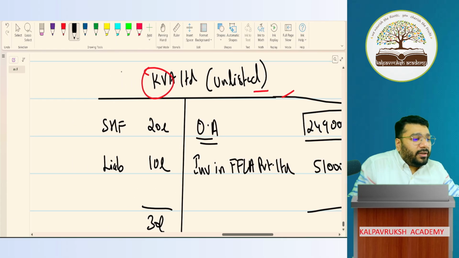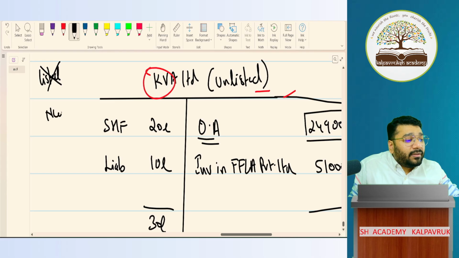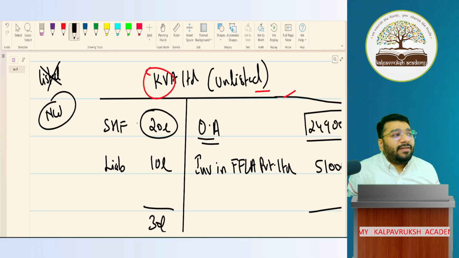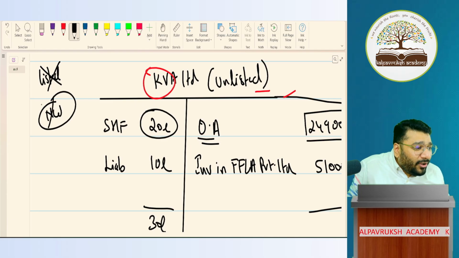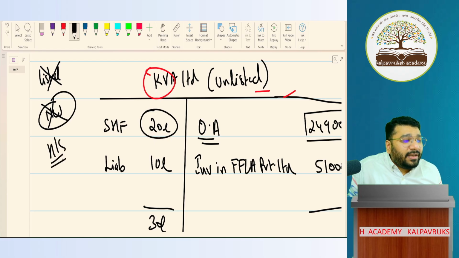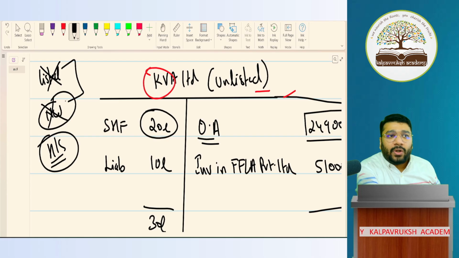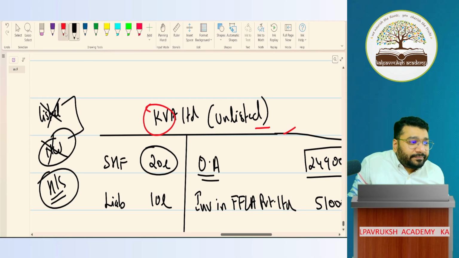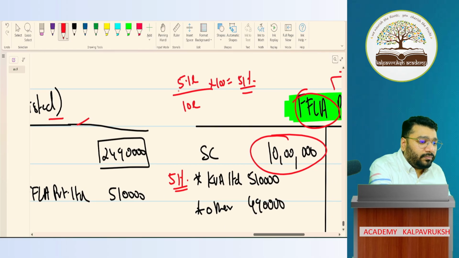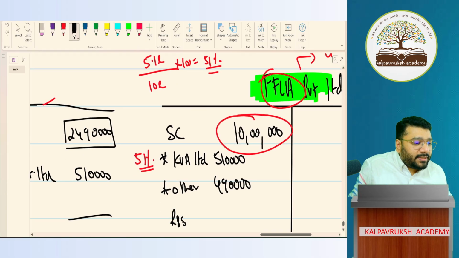First point of Ind AS is what? It should be listed. Is KVA listed? No. Second, I'll check net worth. Net worth should be 250 crores or more. Here the net worth is only 20 lakhs. So net worth criteria also not satisfied. Next I have to check holding and subsidiary relationship; keep this pending. Based on the first two points, can I say Ind AS is not applied? So can I put AS here? AS is applied. Okay? Now, coming back here, reserves and surplus.